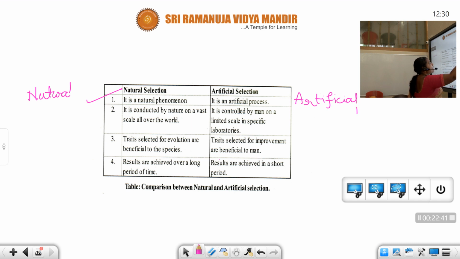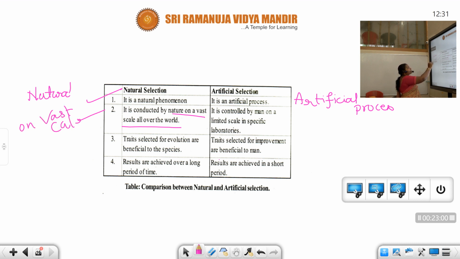Natural selection is conducted by nature on a vast scale all over the world. Artificial selection is controlled by man on a limited scale in specific laboratories. Mostly these are in vitro experiments, carried out under laboratory conditions, so they are specific and limited.